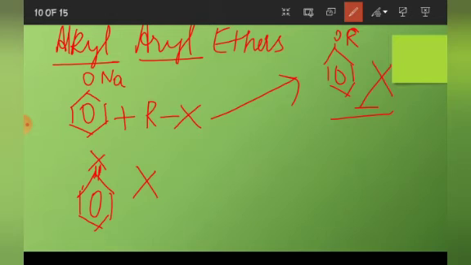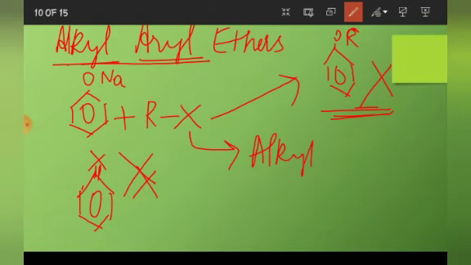Okay, so if we need to make alkyl aryl ethers, then we will not use aryl halides but we will use alkyl halides, and the phenoxide part will be taken as sodium phenoxide, right? So this is also mentioned in your NCERT, that is why you need to study this point also.